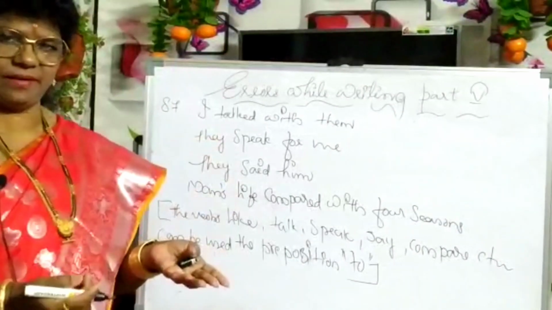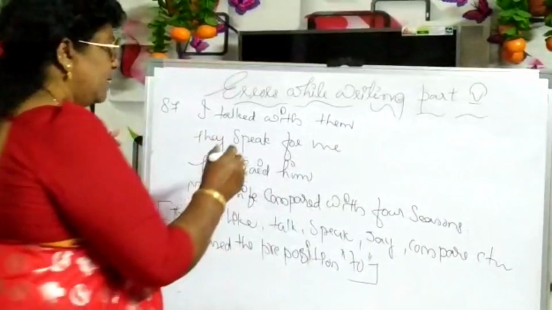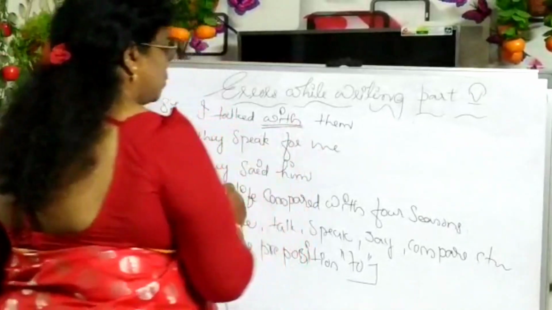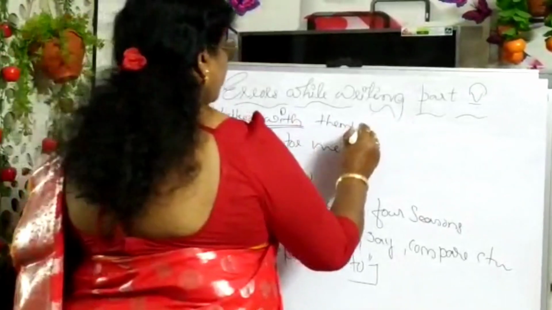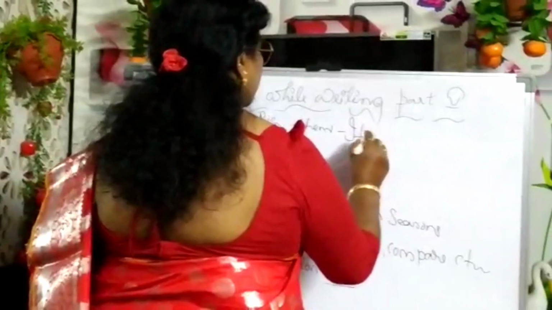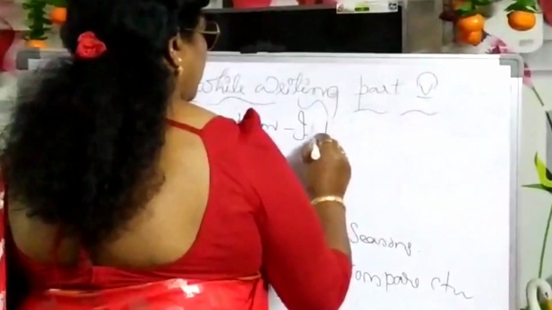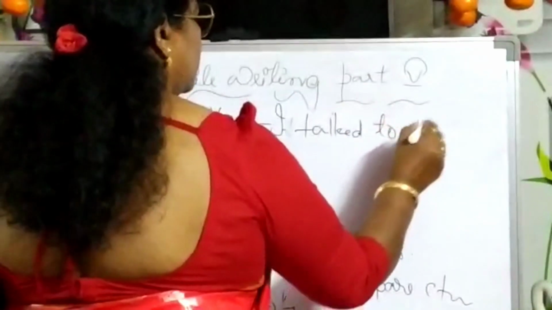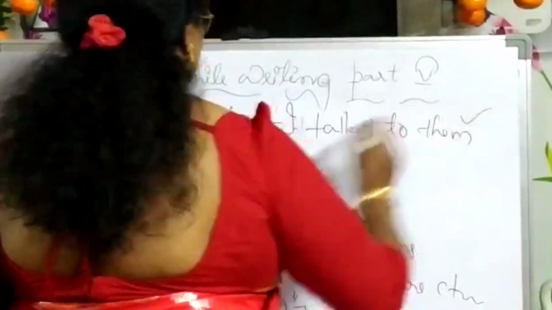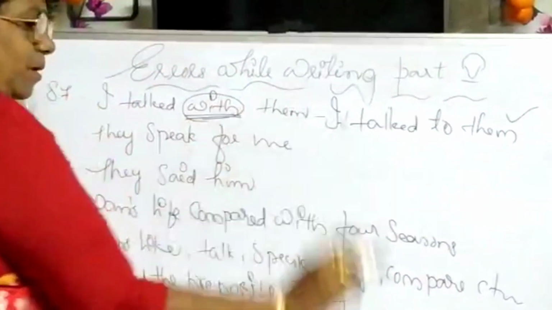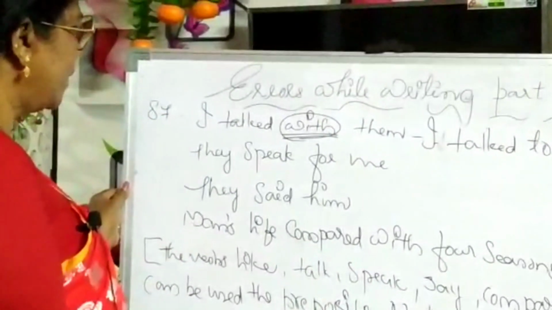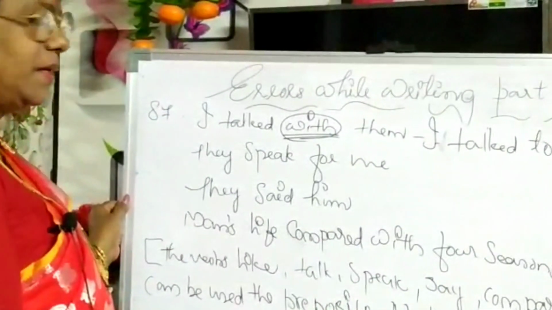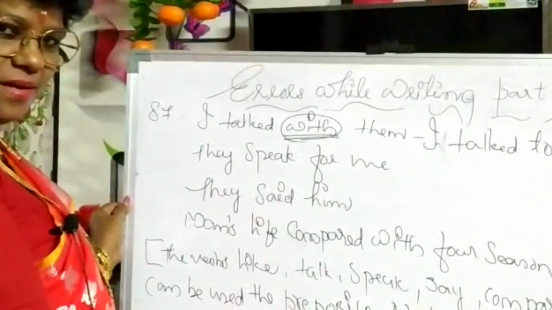I talk with them. Actually, I talk to them. I talked to them. This is correct, and the other is the wrong preposition.